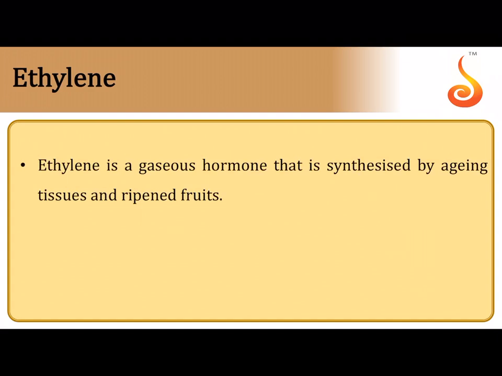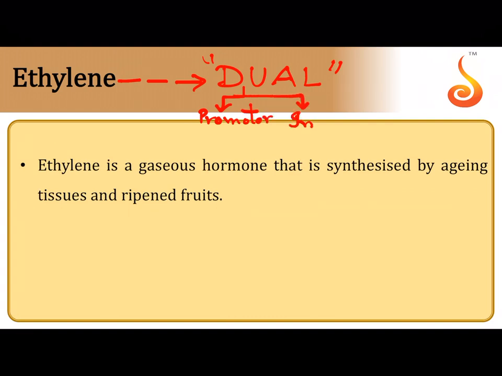It also helps in bad things, like it stimulates falling off of fruit and flower, and it also promotes senescence, aging. So we can't really place it either as a growth promoter or a growth inhibitor. So we can say that it has a dual role to play. It acts as a growth promoter as well as a growth inhibitor. I think this would best describe the role of ethylene.